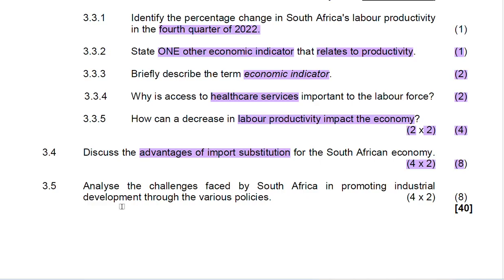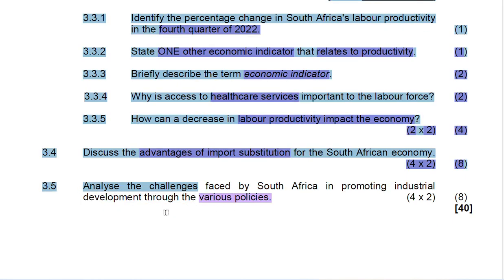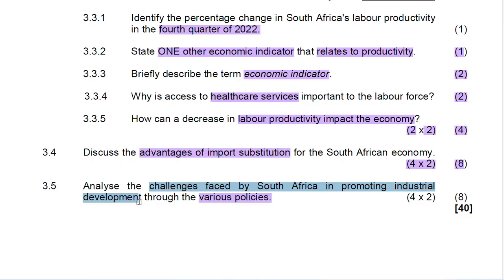And then 3.5, analyze the challenges faced by South Africa in promoting industrial development through various policies. What are the challenges that are faced by South Africa in promoting industrial development? So a candidate was required to provide 4 challenges.